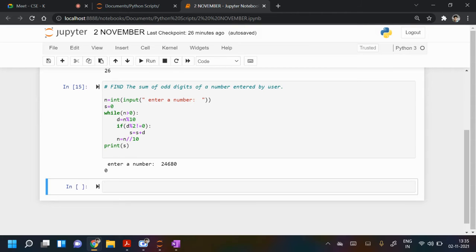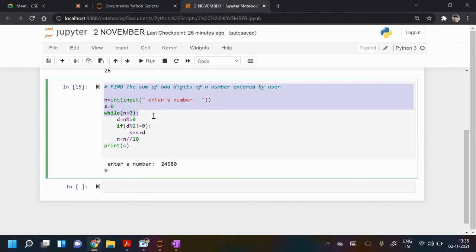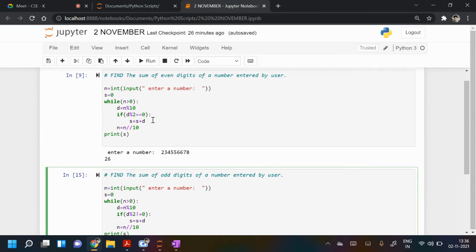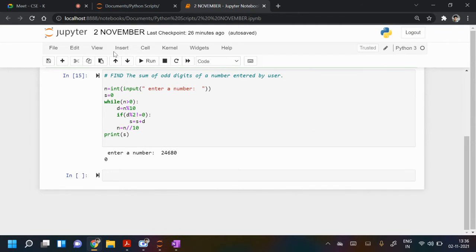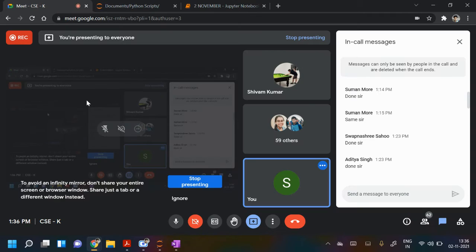Shivam Kumar. Yes, sir. So can you share your screen to show this? Find the sum of odd digits. Just make the change. Give me 1 second. I'm joining with my laptop. You have done it for even, and you have done odd too. So please share your screen.